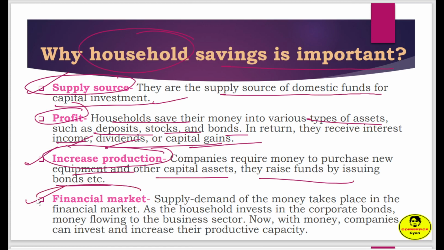Next one is the financial market. Supply and demand of money takes place in the financial market as households invest in corporate bonds, with money flowing to the business sector. With this money, companies can invest to increase their productive capacity. So if saving is high, that means the financial market is also going to boom, right?